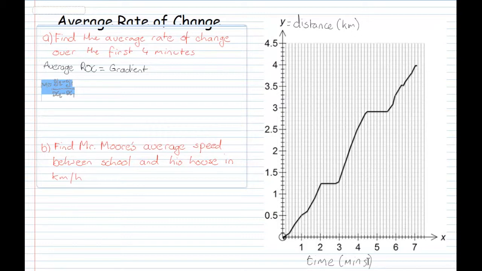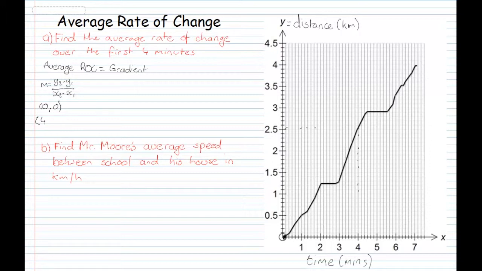Okay, well, let's have a look at that. So, let's have a look at the first point, and that will be at 0, because that's the first part of the graph, so it's 0, 0, and the next point will be at 4. From the graph, we go along up to 4, go up along here, coming up to 4,